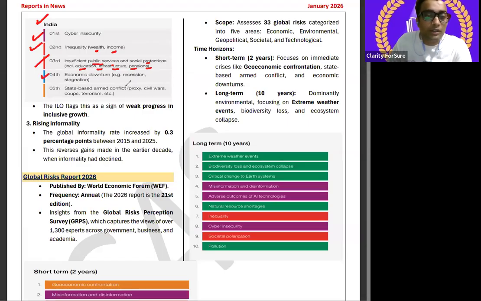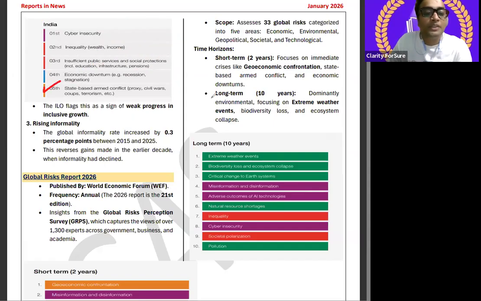Fourth point is economic downturn, example recession, stagnation. Stagflation hota hai, ऐसे stagnation कुछ नहीं होता. Stagflation कहने का मतलब है कि in a country where when the recession hits, unemployment is also increasing and inflation is also increasing simultaneously. ठीक है, simultaneously both is increasing, and this is very bad thing for any government. Is it clear? Are you getting a point?